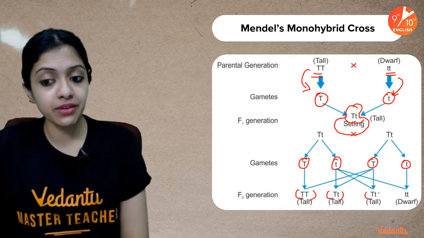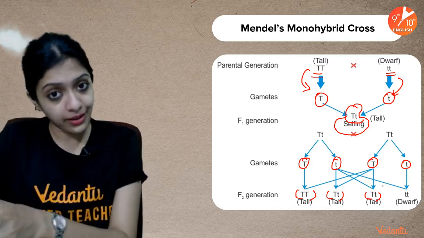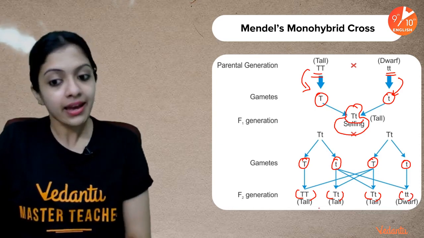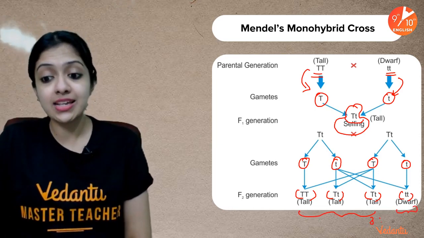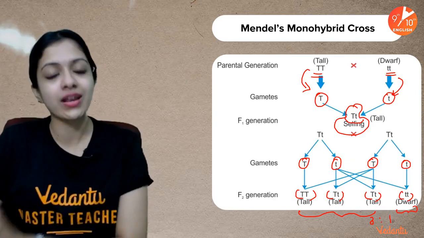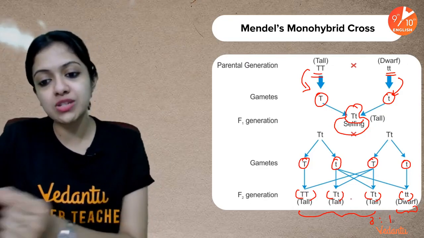Another combination would again give you a heterozygote, and when both the small t's get fertilized, it would result in a dwarf pea plant, which means 3 tall is to 1 dwarf. Phenotypically, it is 3 tall to 1 dwarf. But genotypically, observe the difference. Observe the genotypes of each of them.